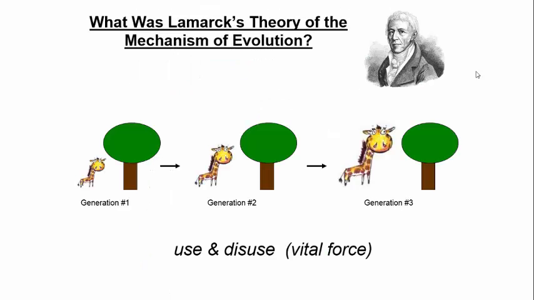Okay, so let's relate all this to Lamarck and to Darwin a little bit. Let's put all this in evolutionary context. So in the early 1800s, I believe the year was like 1809 or so, about 50 years before Darwin published his theory of evolution, a scientist by the name of Lamarck published his theory of the mechanism of evolution. And what he said was this, and so you can see this in generation 1, generation 2, generation 3, this giraffe, right? He said this giraffe's necks will get longer over time, okay, so change over time, there's the evolution.